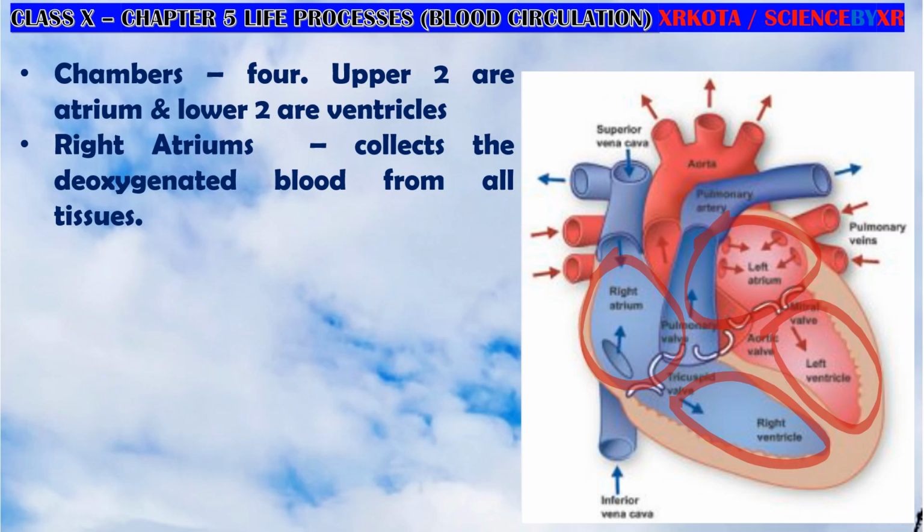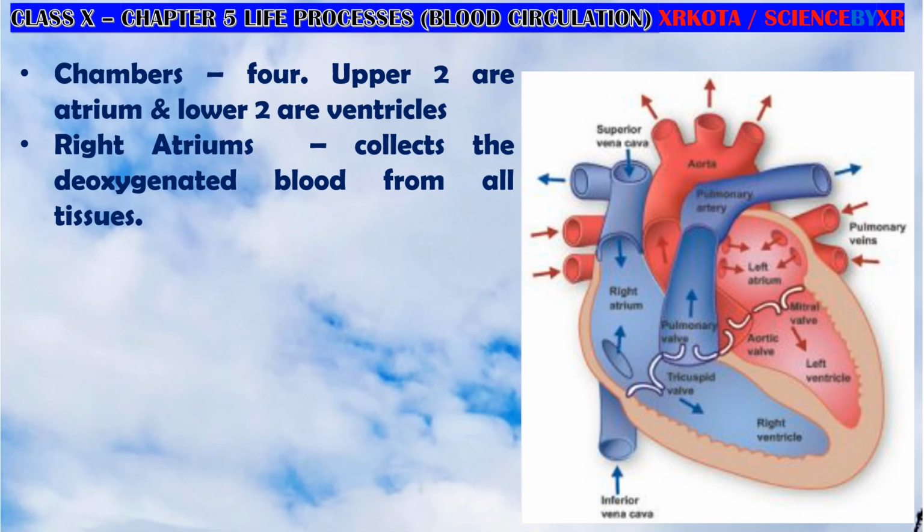Right atrium collects deoxygenated blood from all over the body. Okay, this is the right atrium. So it is collecting the deoxygenated blood from the various parts, which then goes into the right ventricle, and then it goes to both the lungs. This is the lungs. Okay, so these are the functions.